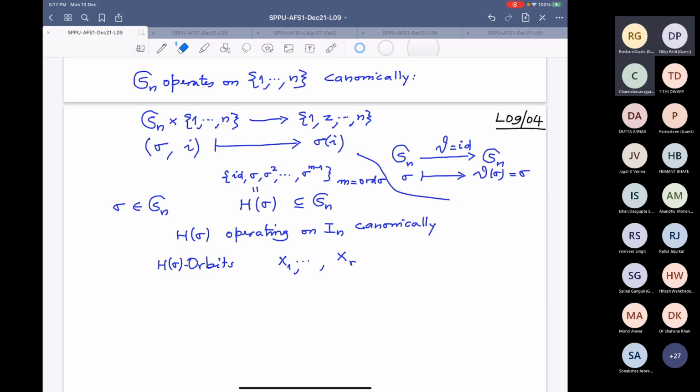Doesn't that mean that the cardinality of the set, which we know is n, is equal to the cardinality of X1 plus ... plus the cardinality of XR, and some of them may be single orbits. So I improve the notation and say these are the orbits which are not singleton, along with this fixed sigma.